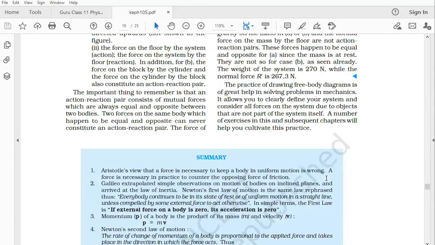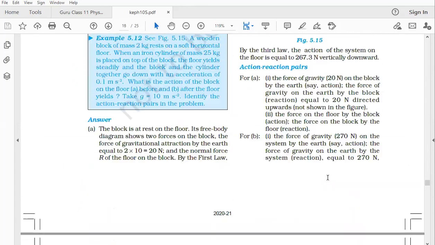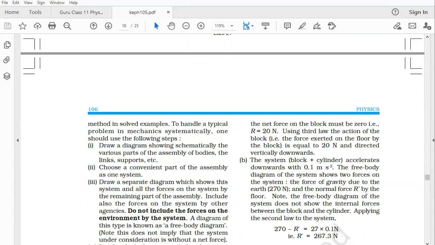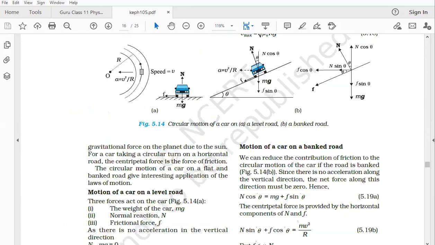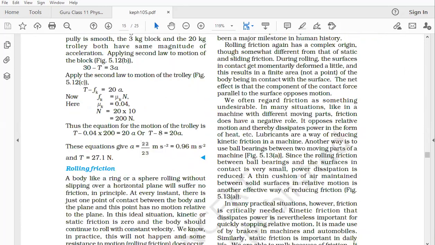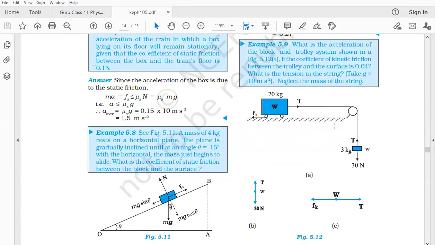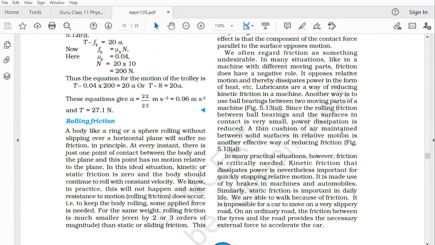Okay, so I'm going to stop here. Your homework is to start doing the example problems up to example problem 9. So our homework is to do the 9 example problems and start doing the exercise problems as much as possible. 9 examples compulsory. Exercise, start doing it. Next class I will finish the remaining part.